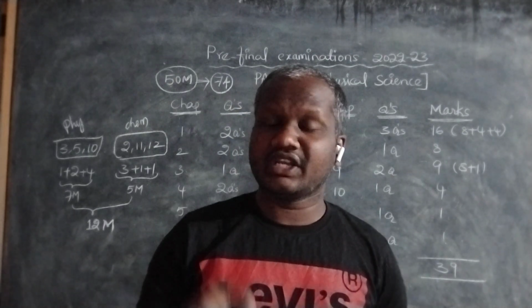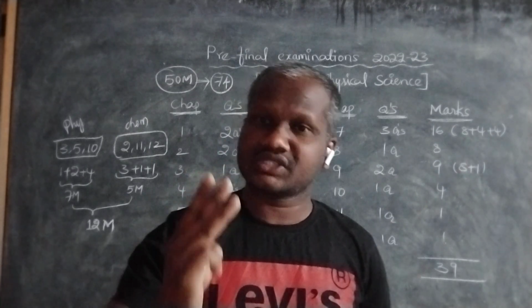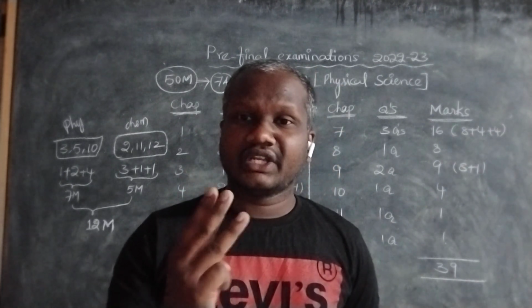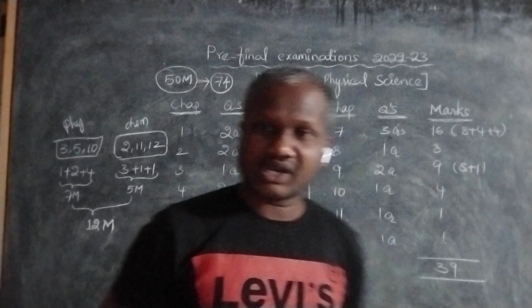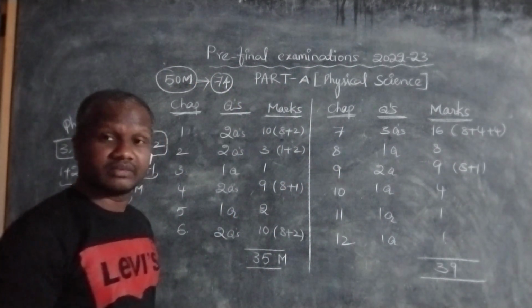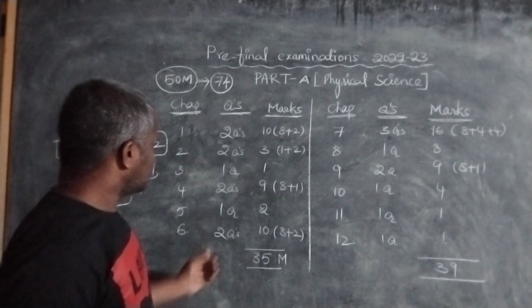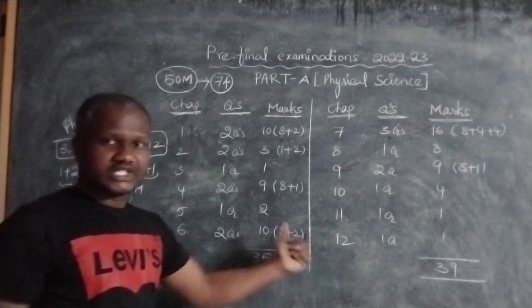The fourth section contains internal choice. That means we have three 8-mark questions. These three 8-mark questions contain 3 internal choices. 8 times 3 is 24 marks extra. So 24 plus 50 is 74 marks. For this 74 marks, this is the weightage they asked from 12 chapters.